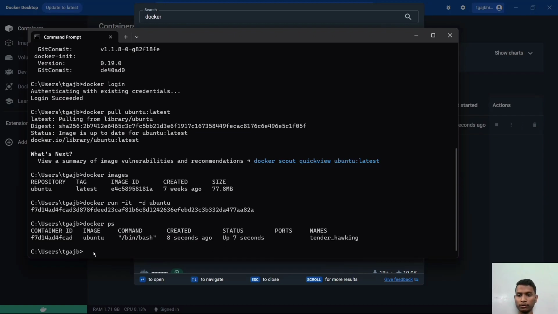Now we are going to enter into the root folder of the Ubuntu. The command is given with the container ID and the user path.